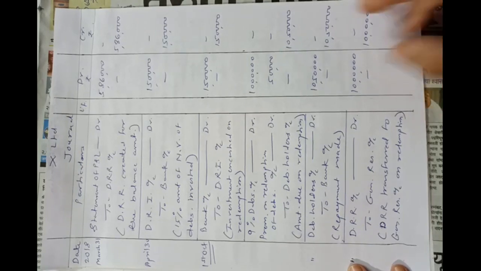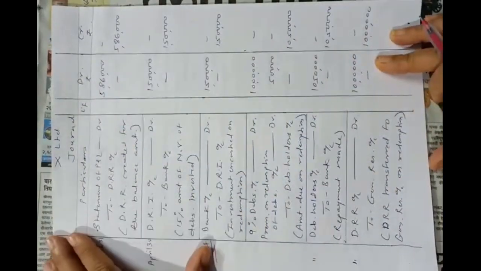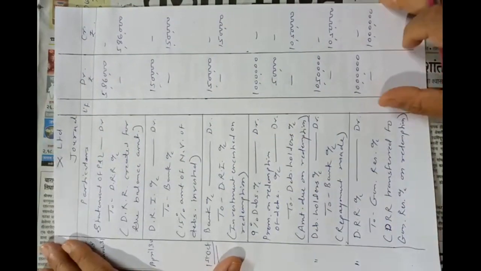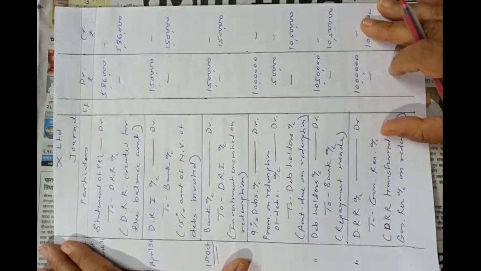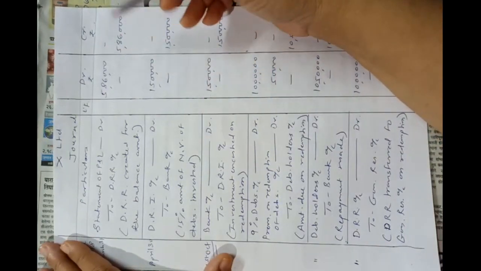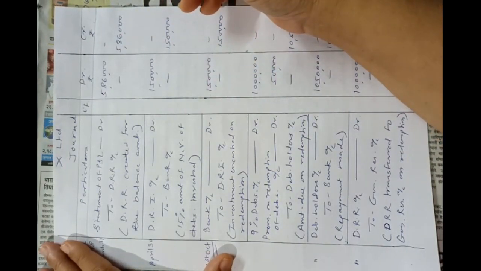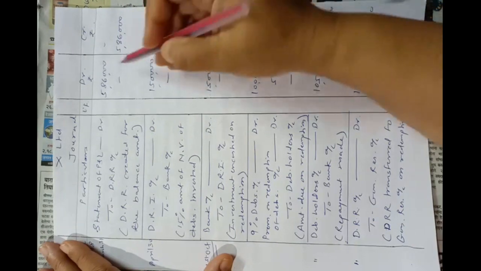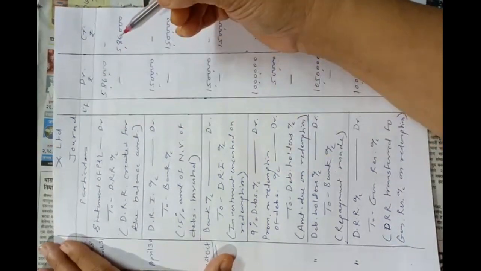So this will be the last entry of this problem. Okay, in this way we have to pass the journal entries. If they told us in the problem that debenture redemption is made out of profits, then we have to create 100% DRR. In this problem, since 4,14,000 DRR was given, 10 lakhs means 100%, the amount to be redeemed is 100%, so from 10 lakhs we subtract 4,14,000 and create a DRR of 5,86,000.